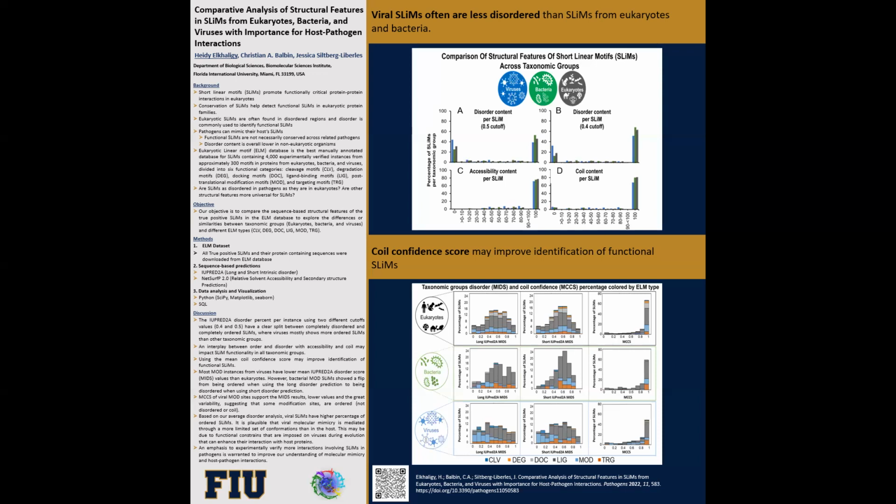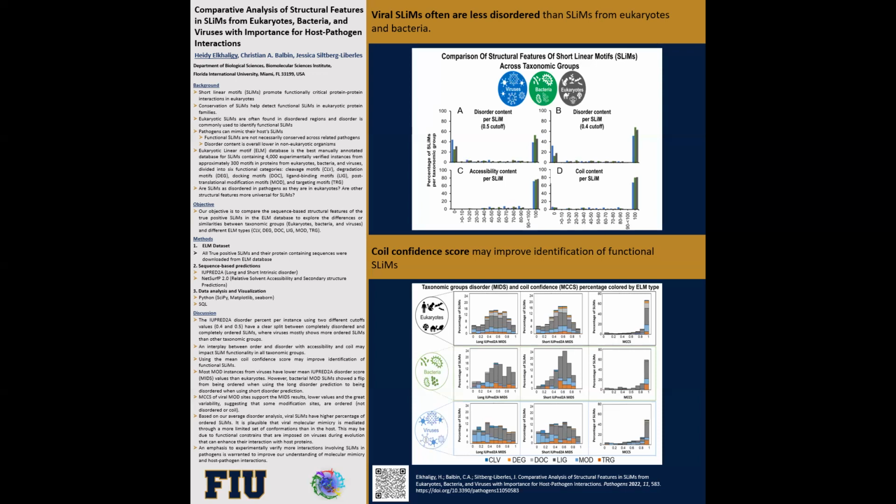Pathogenic SLiMs tend to vary in their sequence conservation. Although most eukaryotic SLiM interactions are transient, some pathogenic SLiMs were discovered to have high affinity toward the interacting protein partner. In eukaryotes, SLiMs are often found in intrinsically disordered protein regions that generally lack a specific secondary structure. That's why disorder is one of the main attributes used to detect functional SLiMs.